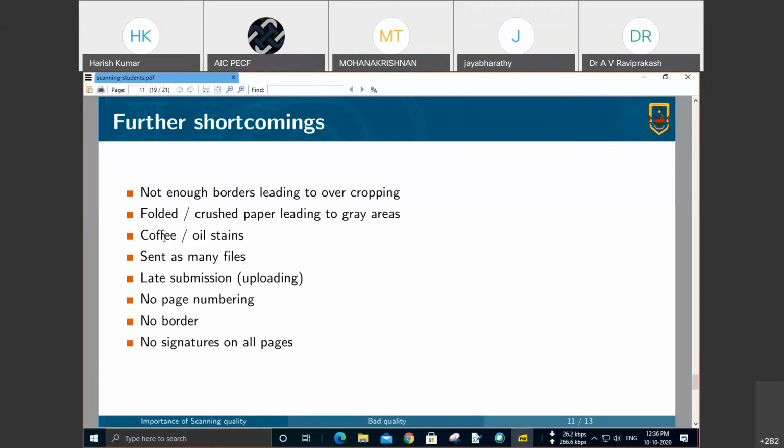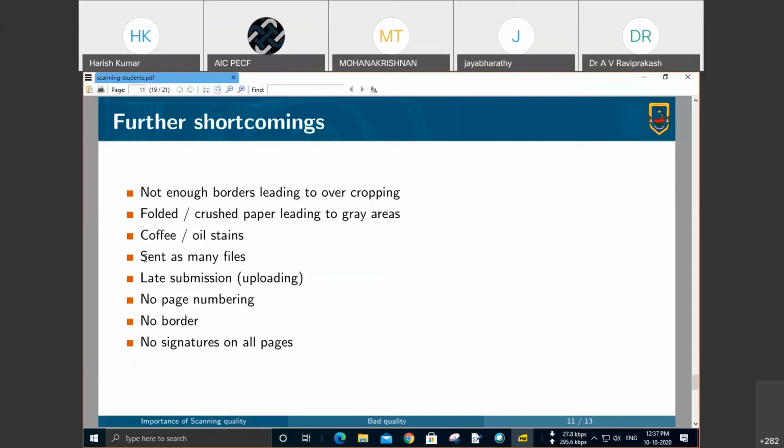Don't eat while writing. That may lead to the danger of coffee spilling over the paper, and the hand with which you ate bhaji or vada, the same hand without washing, you use to hold the paper. You know what happens when oil is smeared on paper. The paper becomes transparent, and when you scan it, it produces a bad image. So please avoid coffee or oil stains. As Sundaramurthy said, this is another problem.